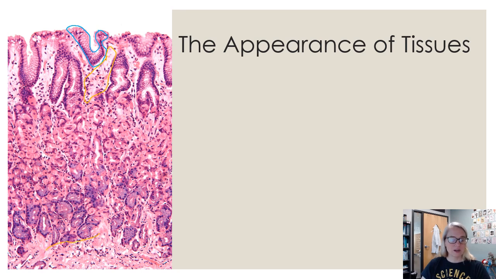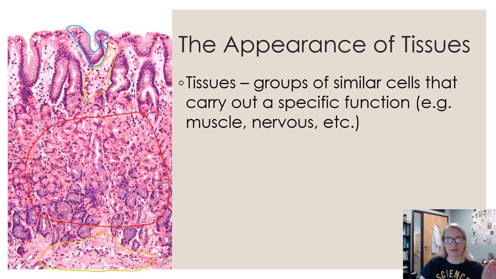And then down here, there's another collection of connective tissue. And then in the middle, let's do red. All of this is glandular tissue, right? So just on this one picture, we have at least 4 different types of tissue, and they each do something different.